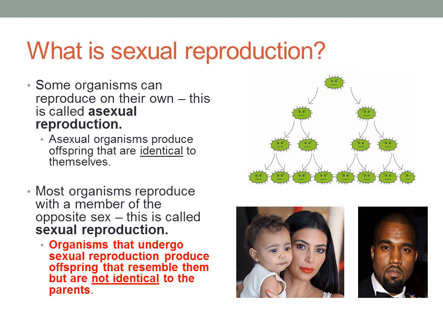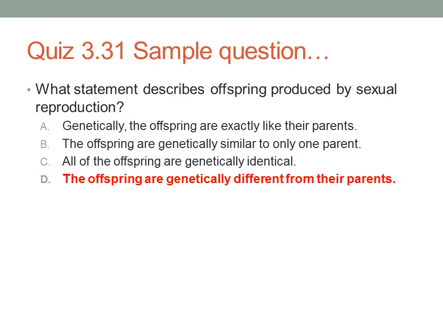We see at the last point of the previous slide, organisms that undergo sexual reproduction produce offspring that resemble them but are not identical to the parents. So the best answer for this one would be D, the offspring are genetically different from their parents.